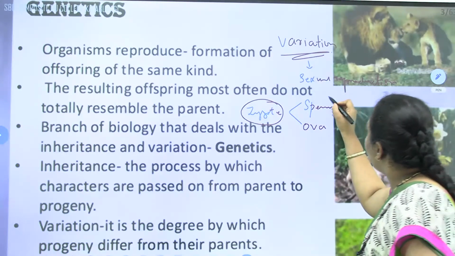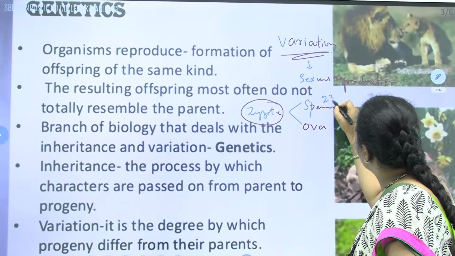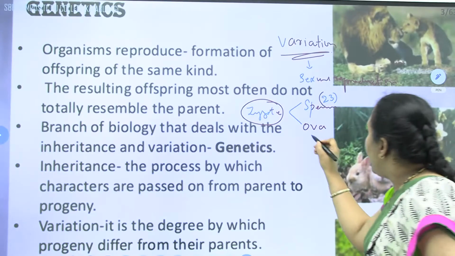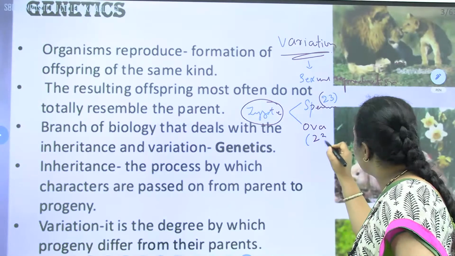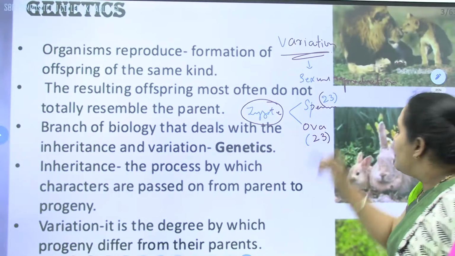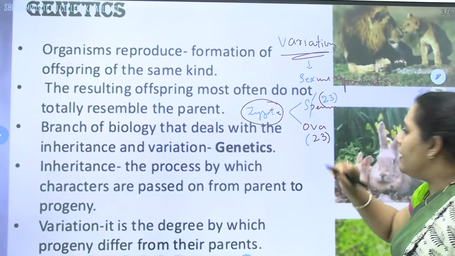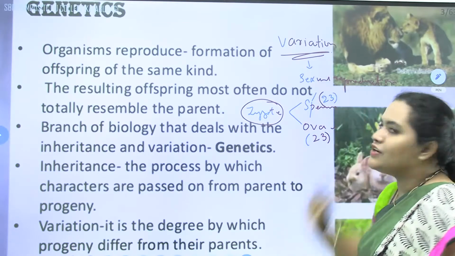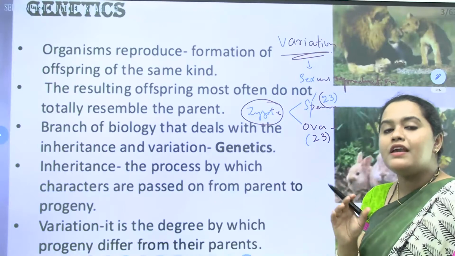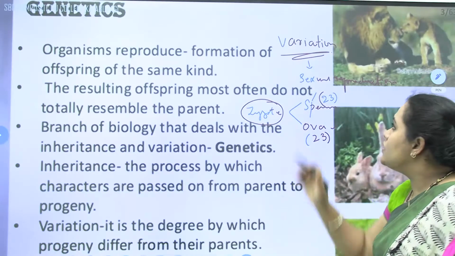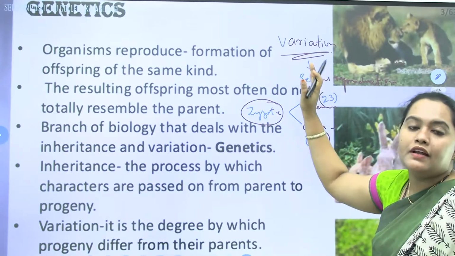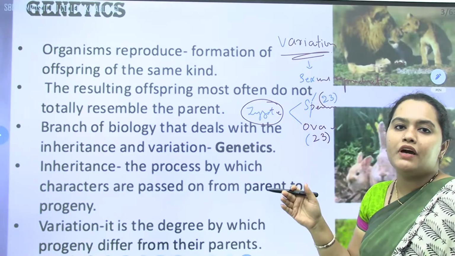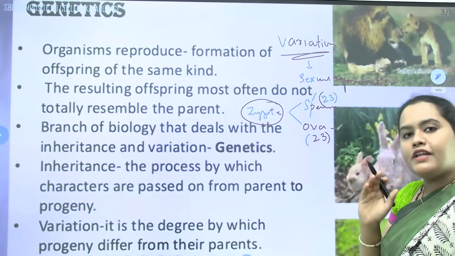Because we are getting half, that is 23 chromosomes, from the male side, that is from the father, and another 23 chromosomes from the mother. Father will be totally different and mother will be totally different. Because of this difference, variations will be there. Variation is a property of the population, and variations should be there. It is a must to remove the toxic genes from the population.